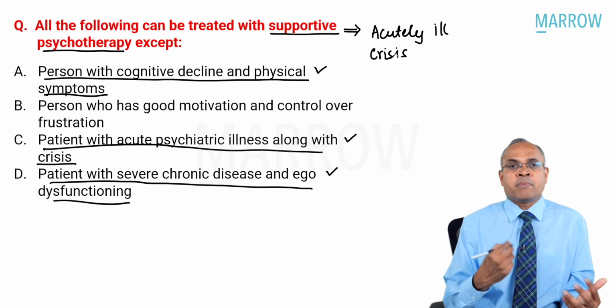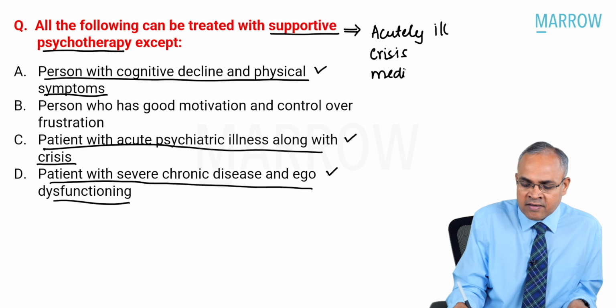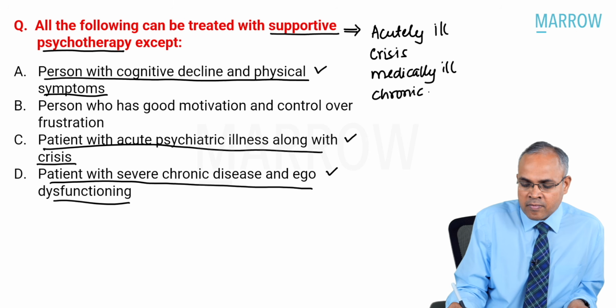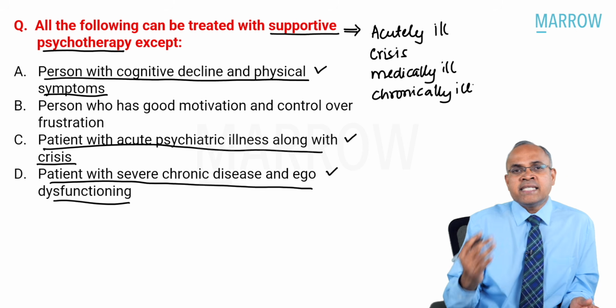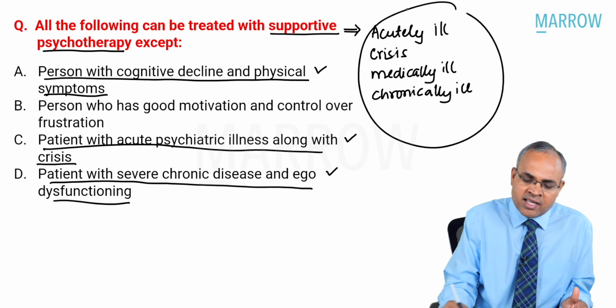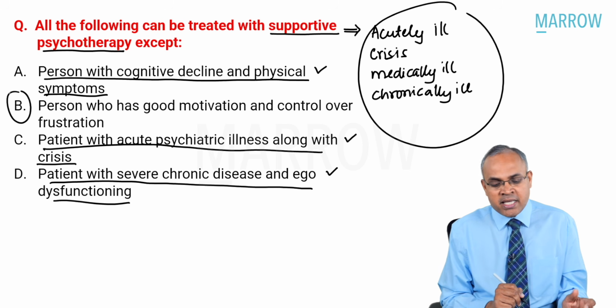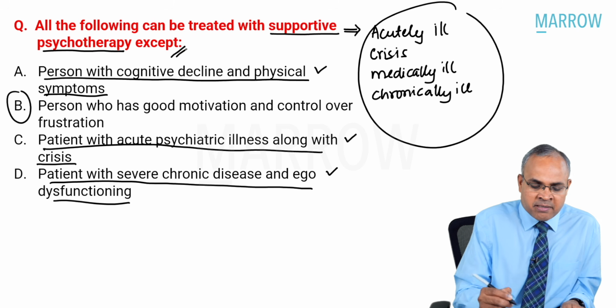You can also do supportive psychotherapy in those who are medically ill, who are chronically ill, and basically in anybody you can do supportive psychotherapy. What about choice B here? If you see, choice B is the one which is the exception. Why?